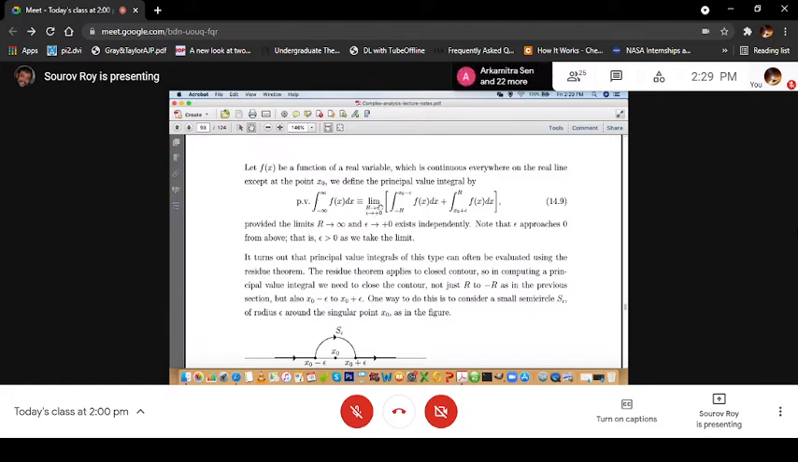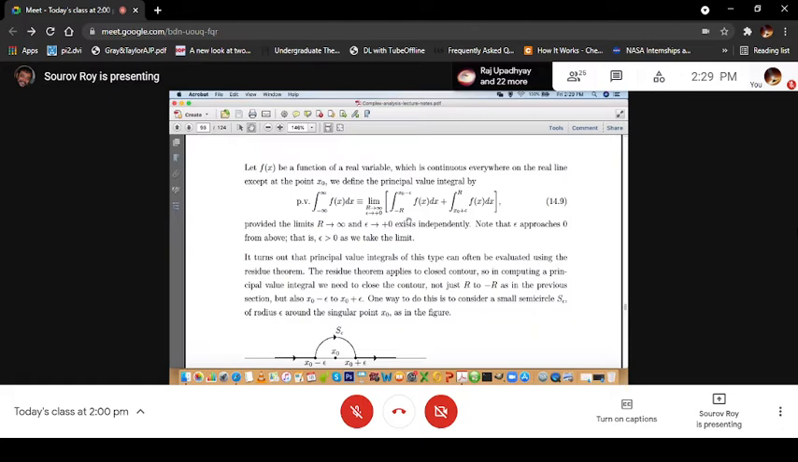So, limit r tending to infinity, epsilon tending to plus 0. So, integration from minus r to x0 minus epsilon, remember that this function is continuous except for this point x0, of f(x) dx, plus the integration from x0 plus epsilon to r of f(x) dx, and we take the limit epsilon tending to plus 0 and r tending to infinity. Provided, of course, the limits r tending to infinity and epsilon tending to plus 0 exist independently. And note that epsilon approaches 0 from above.